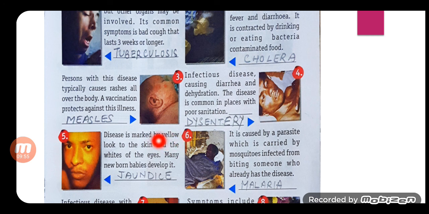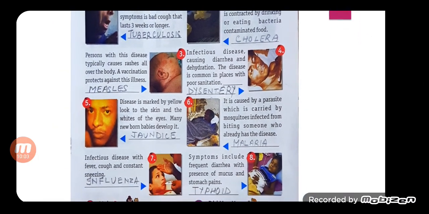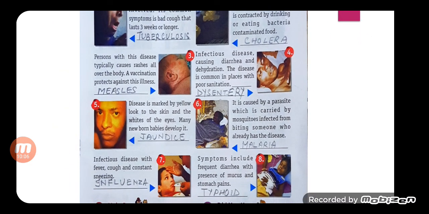Next, a disease marked by a yellow look to the skin and the white of the eyes. Many newborn babies develop it. Children, generally when a newborn baby is born, we say he or she has jaundice, and this disease is marked by a yellow look and whitish eyes. The answer is jaundice.